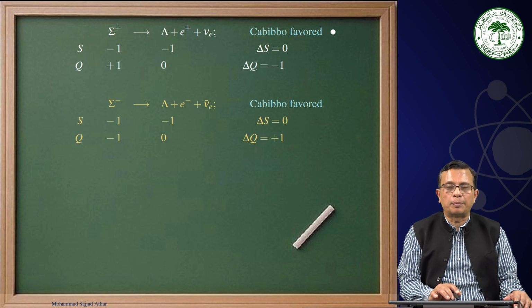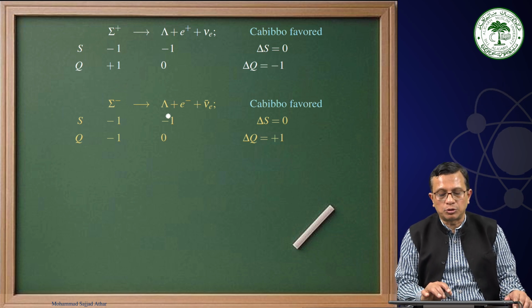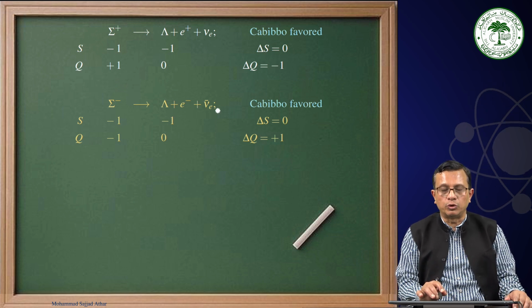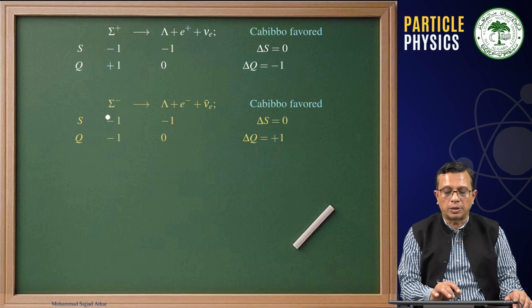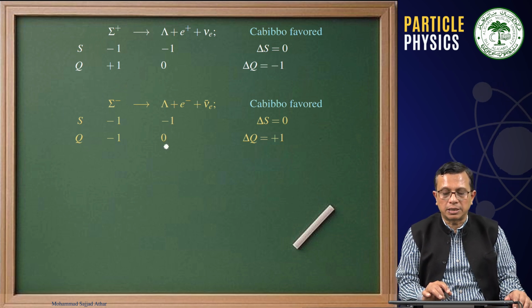Similarly, if you talk about a sigma minus decaying into lambda plus e minus plus nu e bar, strangeness is minus 1, here it is minus 1, charge is minus 1, and here charge is 0.